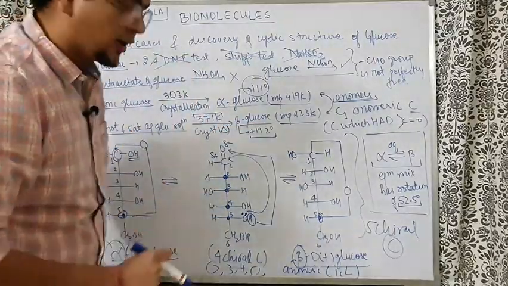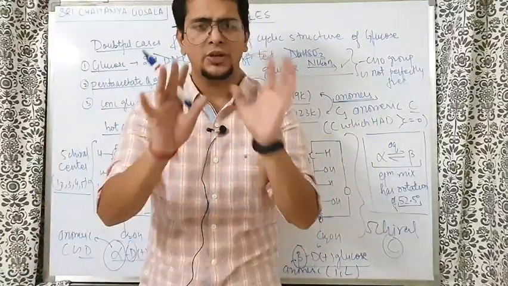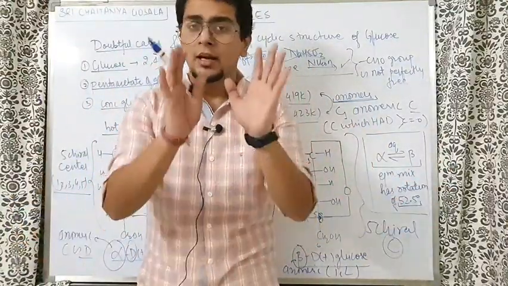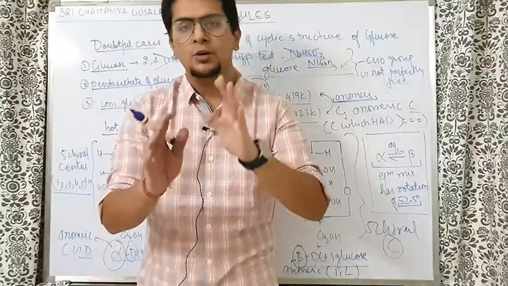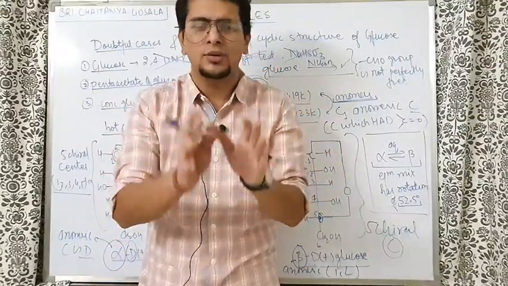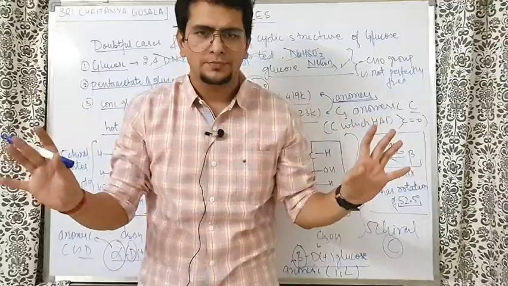Now, we will tell you a trick of writing the whole structure easily. By this time, straight chain, cyclic, everything we understood. Now, I will tell you a trick by which you will be able to write the structure of glucose, fructose, galactose, all of them very easily, mannose also. So let us carry on.